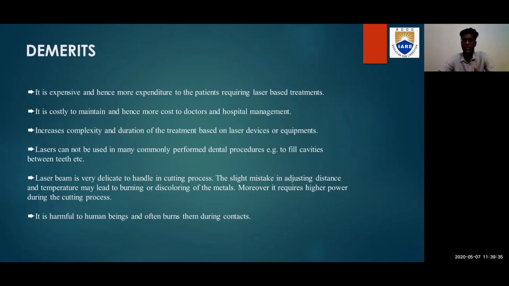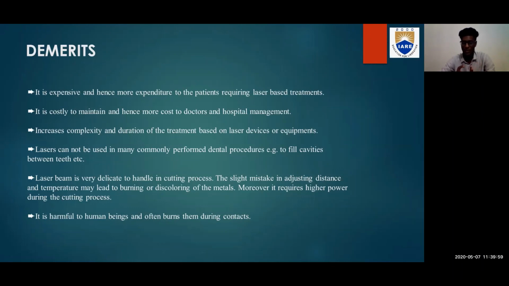And the main thing is laser is harmful to human beings and often burns them on contact. If a laser touches the human surface, it is very harmful and leads to burning. So the main demerits of the laser beam are that it is expensive, hard to afford and hard to maintain, and the duration of the treatment is long.